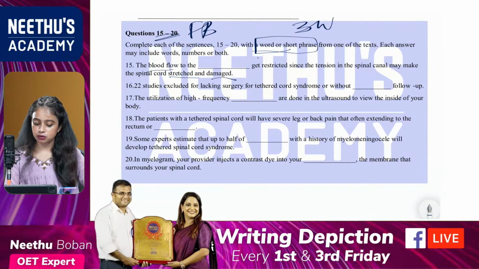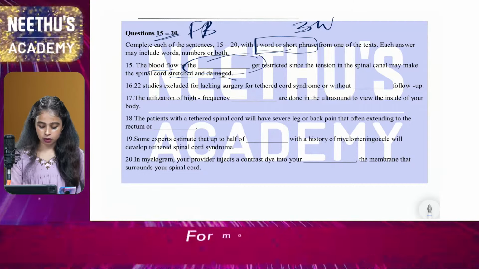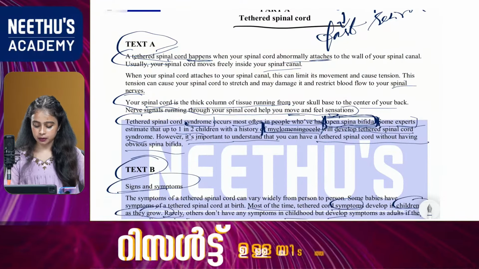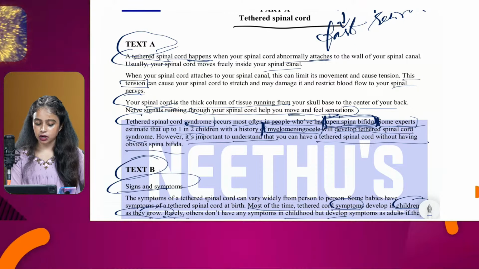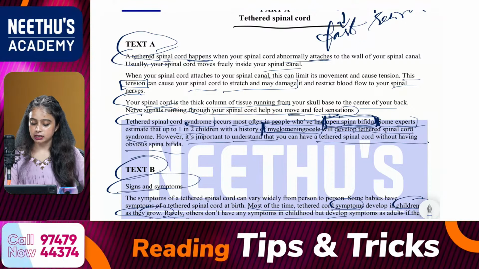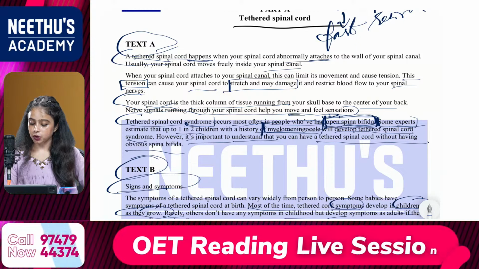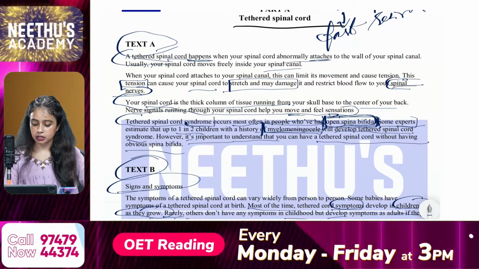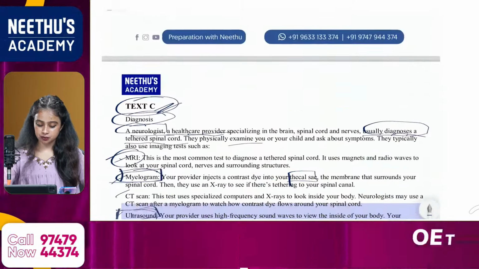The answer is from text A. This tension can cause your spinal cord to stretch and damage, and it restricts blood flow to your spinal nerves. So the answer should be spinal nerves. That is the correct answer.